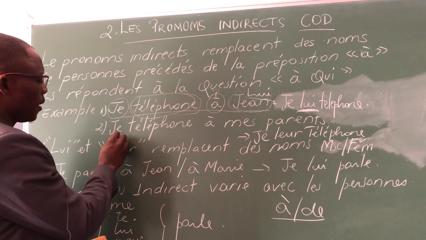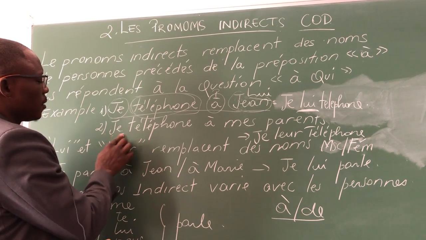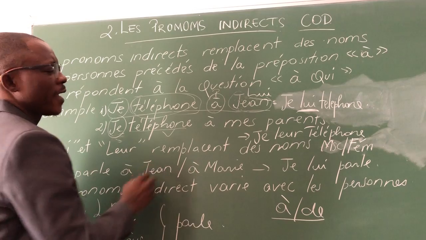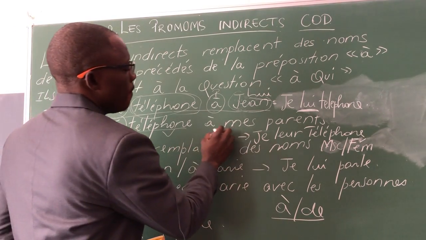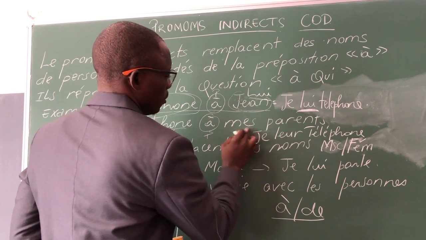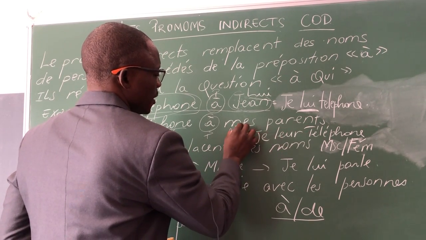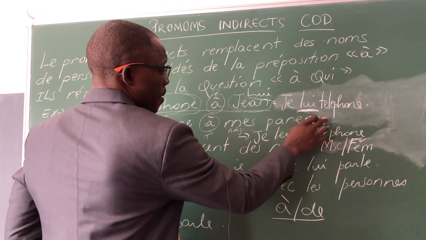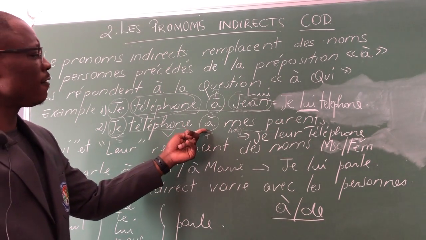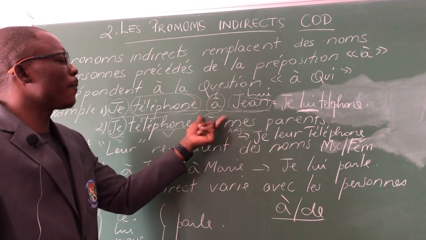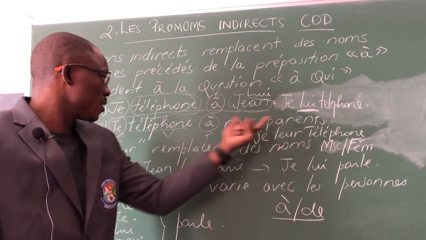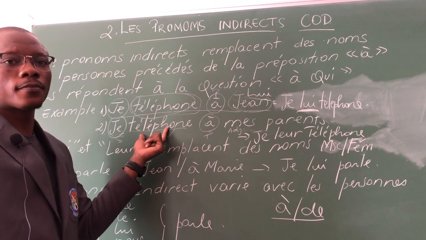Because I can see here, I have the subject, which is je, téléphone, which is the verb again, then à, which is a preposition, then mes parents, a possessive adjective with the noun. Now, as I can see, I have the presence of a preposition between the group of objects and the verb.